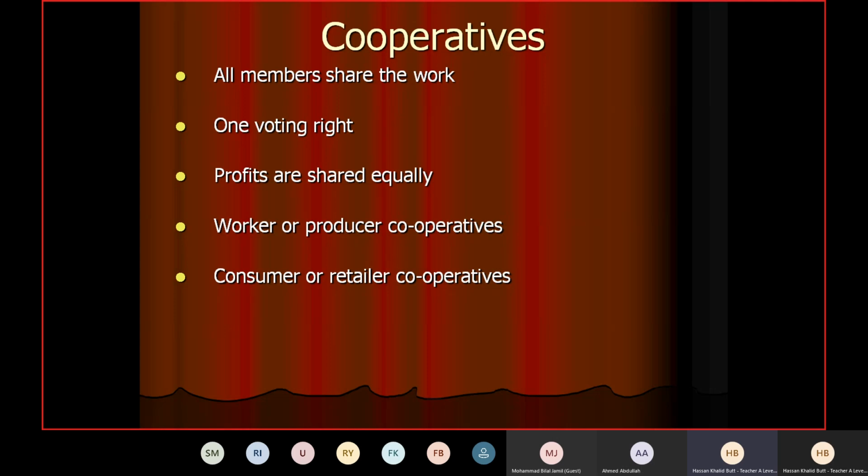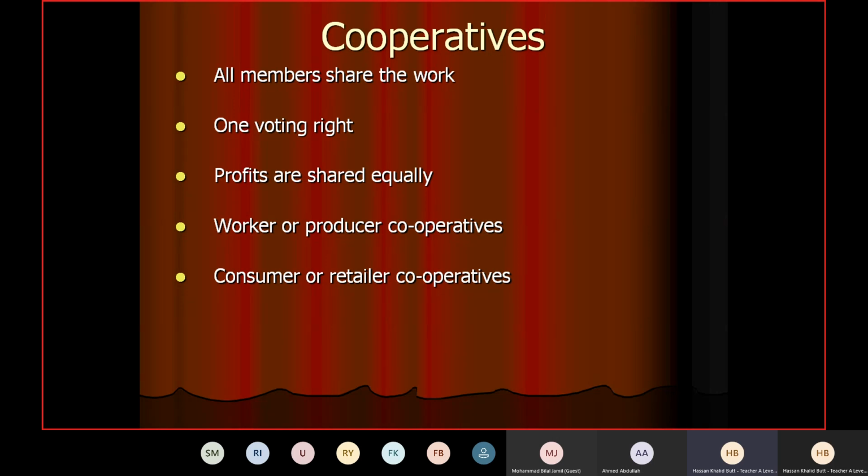Similarly, retailers feel that it's very difficult to buy goods cheaply because they are running small shops, and whenever they buy, they have to pay a higher price. But as soon as they form a retailer cooperative, now it's a bigger one. All retailers join hands to form that, and now they are able to buy in bulk from the manufacturer, for example. So they get a discount, and in that way all retailers get the benefit.